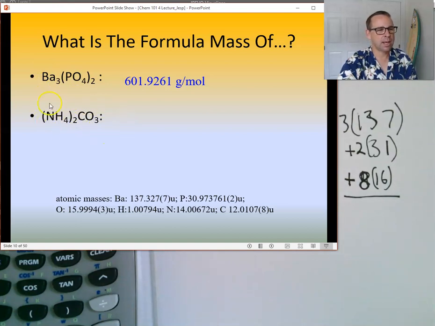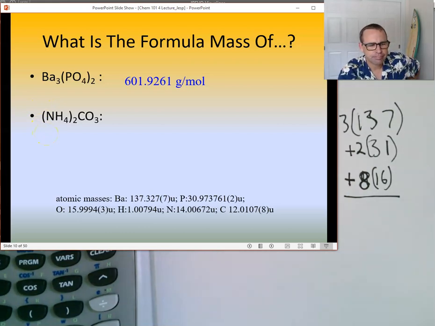All right, what's the molar mass of this compound? What's the name of this compound? Can you tell me? Ammonium, good. Carbonate.